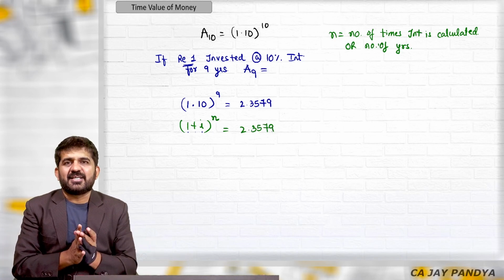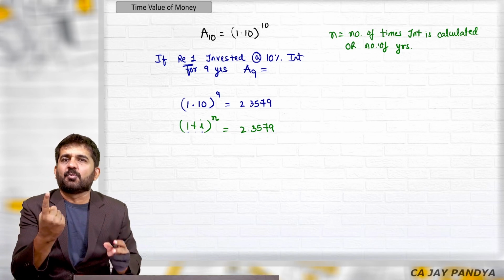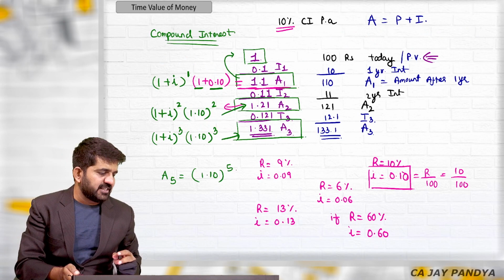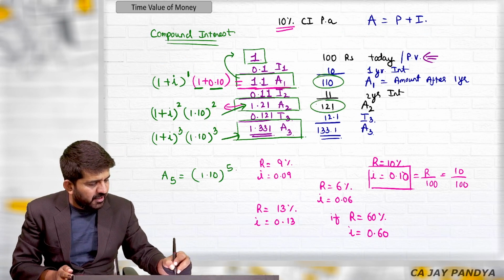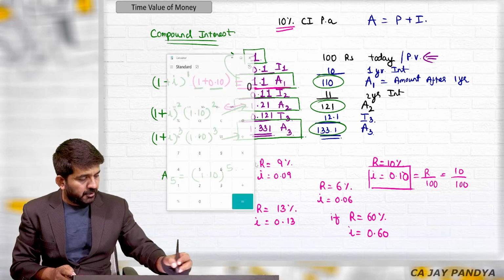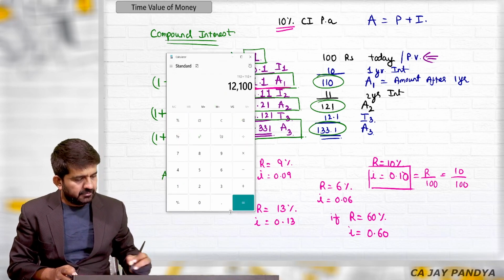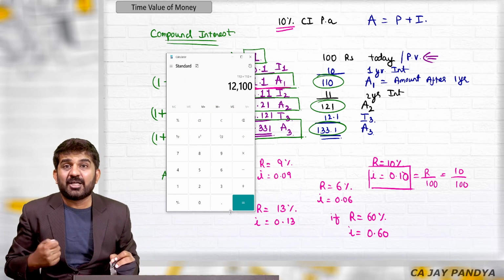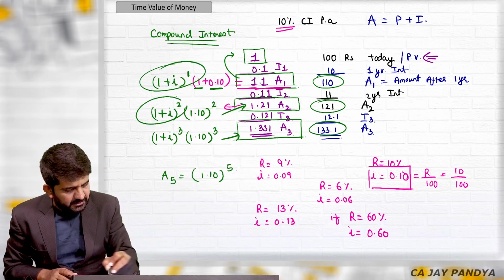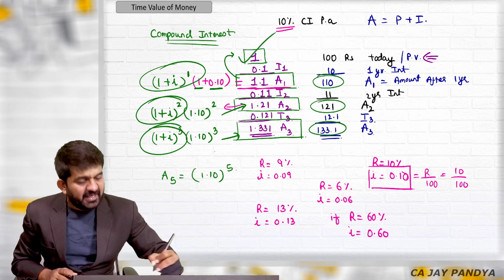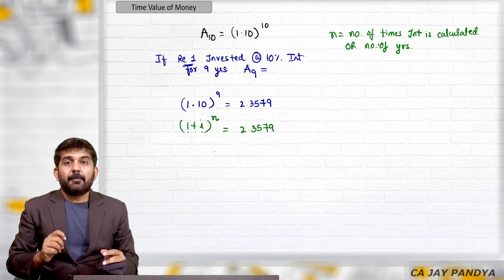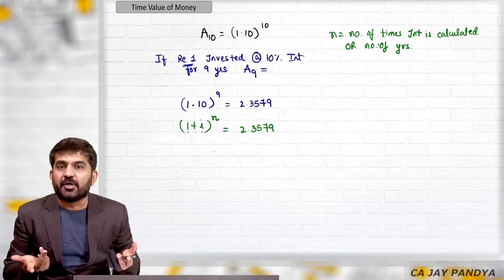But please understand, every time you will not invest 1 rupee. Sir, then why are we taking the base of 1 rupee? Please understand, the same thing will not happen over here. Try to do 110 square. It will not be 121, it is 12,100. So this happens only if you take the base of 1 rupee invested, but every time you cannot invest only 1 rupee.